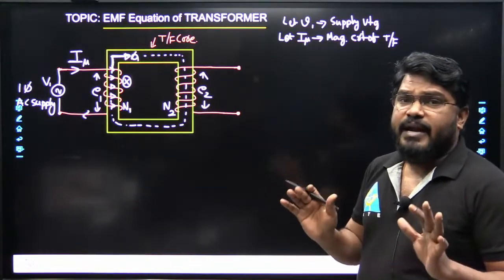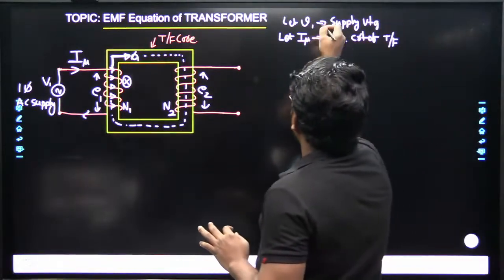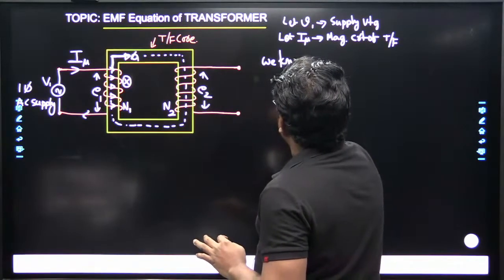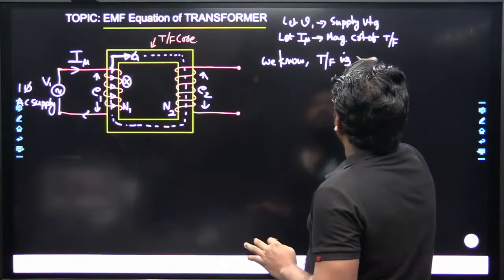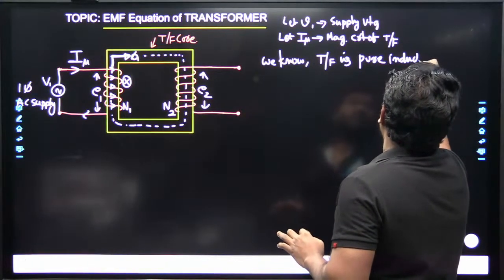So that means it acts as a pure inductor. Now this one is the transformer. We know the transformer is of pure inductive nature. Therefore, what will happen?